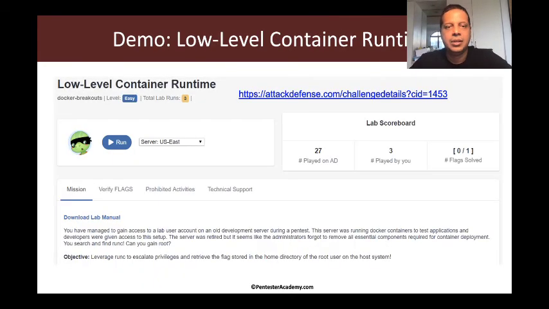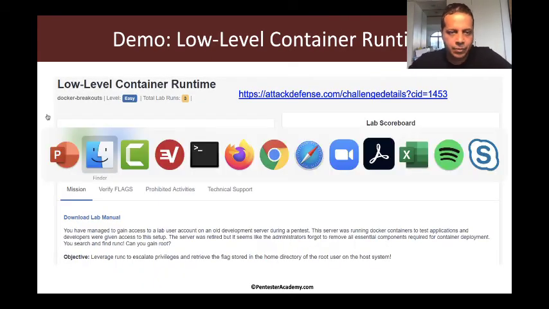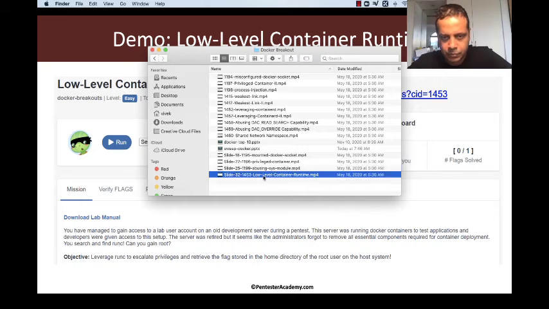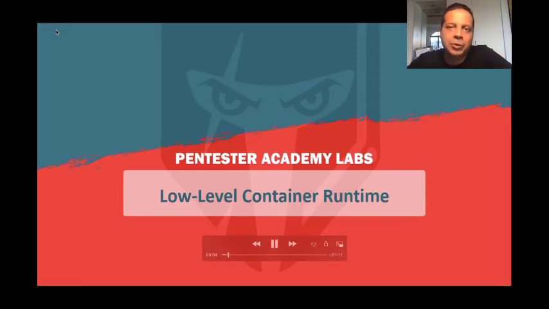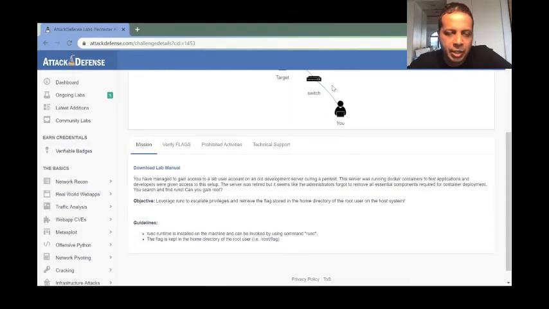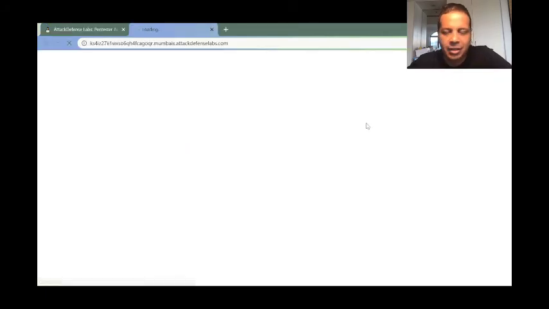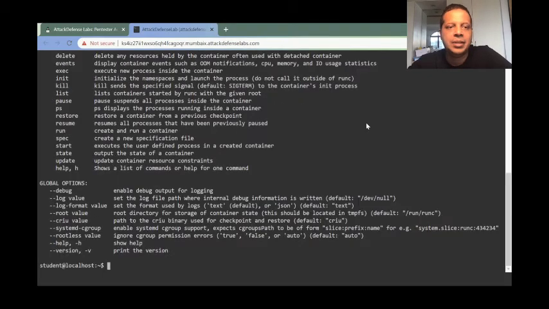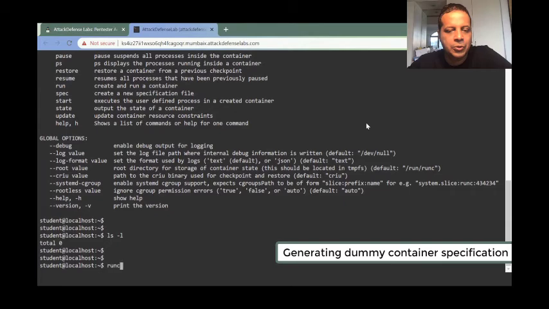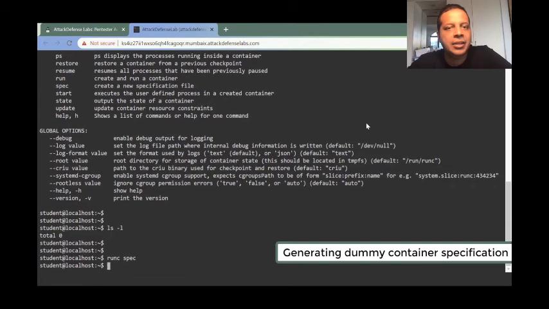So let's look at this demo. Okay, so in this case, in the lab, you are a non-privileged user who's actually dropped into a shell. Now, that user has access to runc. And of course, most people might not know how powerful runc is, so it might not look like a big deal, but it is. So runc is basically an absolute low-level program, which is what is responsible for creating containers.